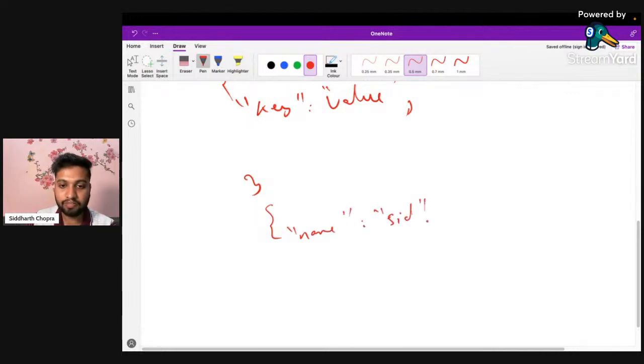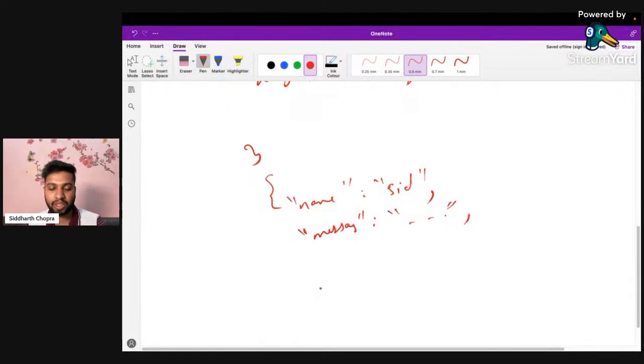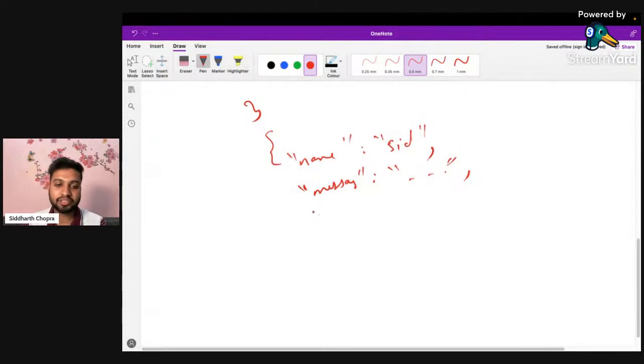The name is set, and if I want to pass a message, I can separate it by a comma. I can create another key with the name message and add the message here. If I want to pass more information, for example the date or the time, I can. But the key name can't be the same.